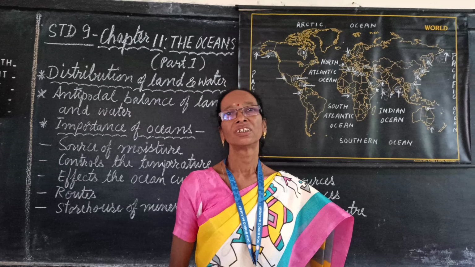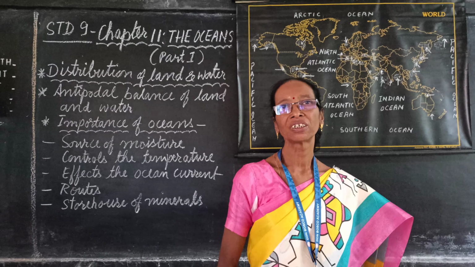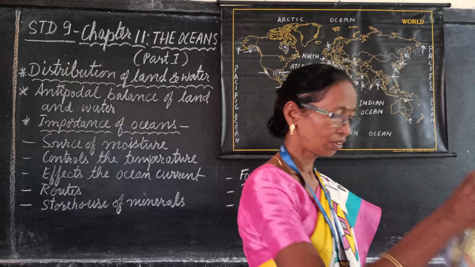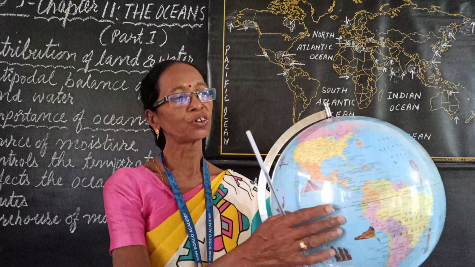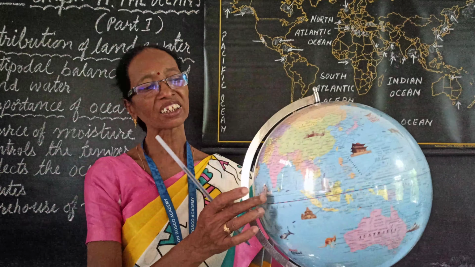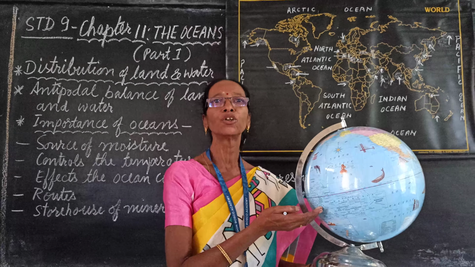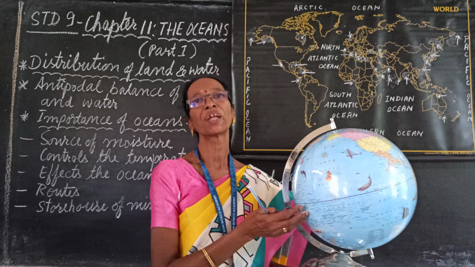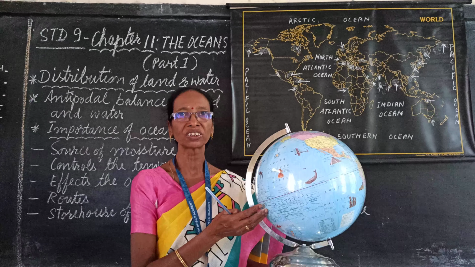So, what do you mean by hydrosphere? These are the part of hydrosphere, the sphere of water. If you see the globe, the model of our earth, a large part is shaded in blue. And that is indicating they are the water bodies, seas and oceans. From the space, when the photograph is taken, our earth looks in blue color. So, our earth is also called a blue planet because a large part is covered by large water bodies.